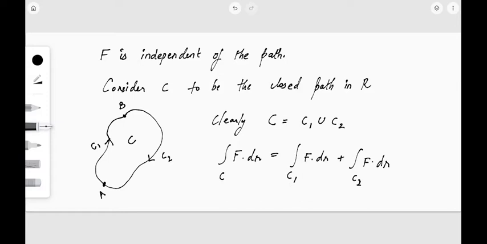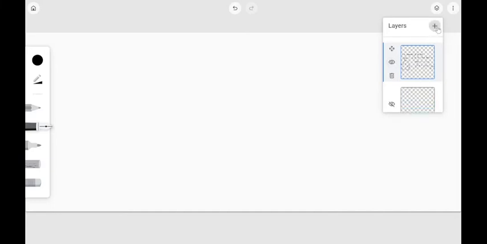Now what I am going to do is, if C2 is a curve from B to A, then if we want to move from A to B, we can consider minus C2, right? C2 is moving from B to A, so it's minus C2, that is the opposite direction, that will be from A to B. So here C1 is a curve which is moving from A to B. Also minus C2 is again a curve from A to B, right?